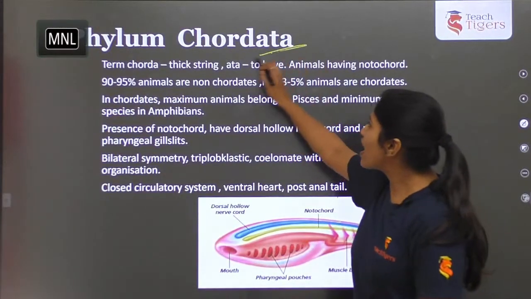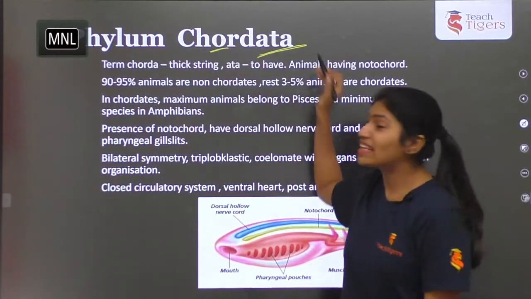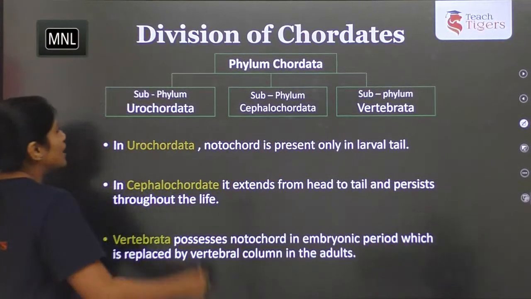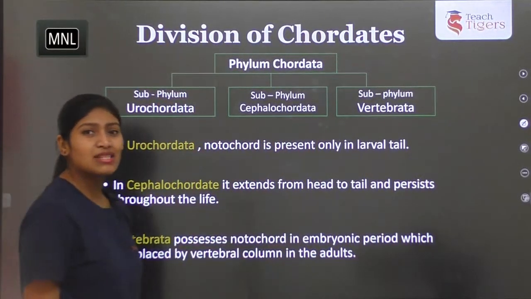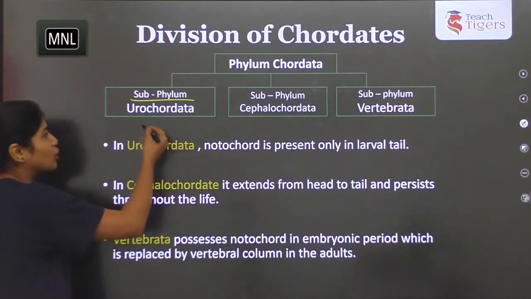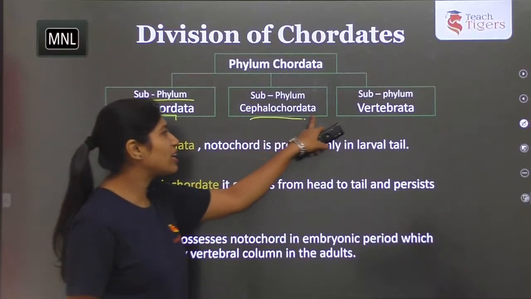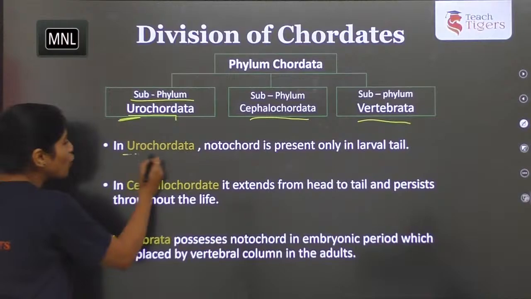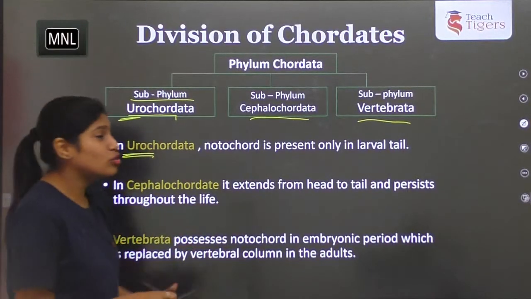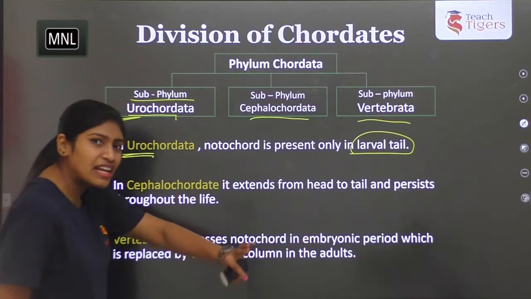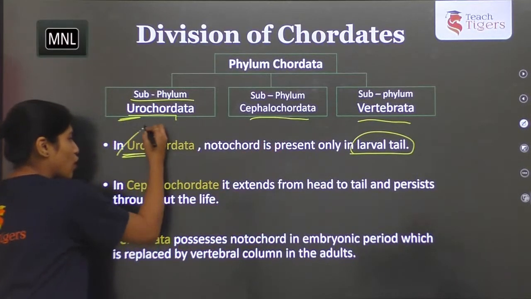Next, coming to the main concept, that is Chordata. Chorda means notochord, ata means bearing. So these are chordates. Let's see how the organisms are classified further. Chordates are subclassified into urochordates, cephalochordates and vertebrates. Coming to urochordates, uro means the presence of notochord at the tail region in the larval form. So only if the notochord is present in the tail region, that is urochordates.